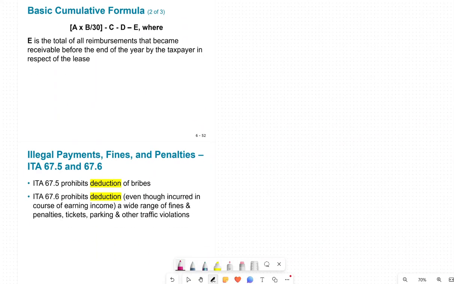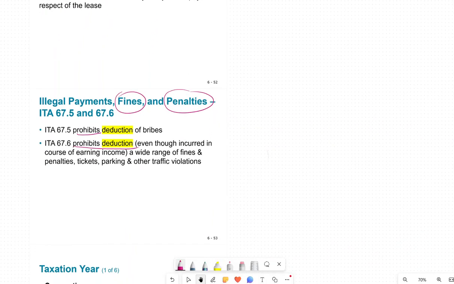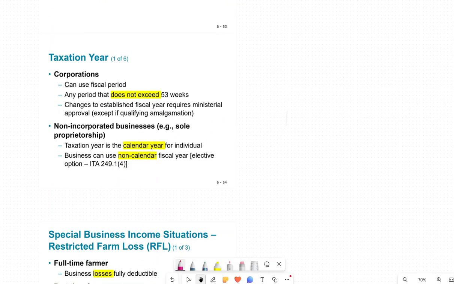So fines and penalties, in other words, are prohibited deductions. We're not allowed these deductions because we're paying the fine. It's our fault. We're paying a penalty. So if these are deductible expenses from the perspective of accounting income, but they are not deductible under the income tax, then you have to add back.